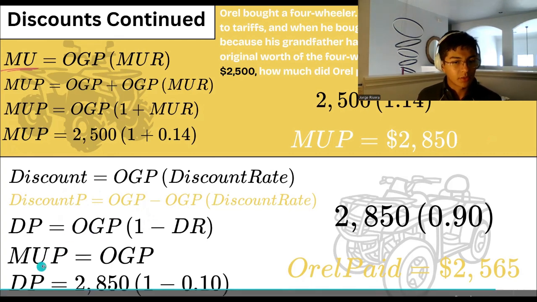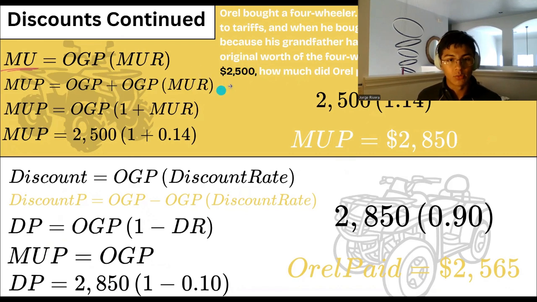So the markup price is the new original price, because we can't apply the 10% discount to the original $2,500. The discount is applied after the price was marked up due to the tariffs.